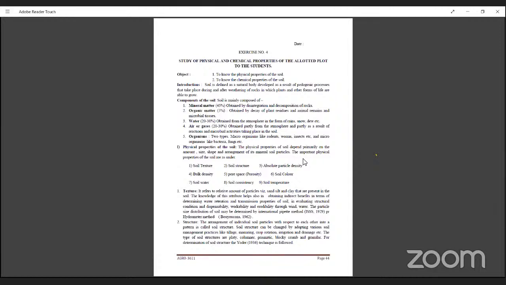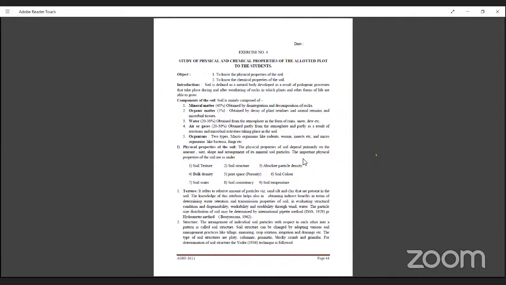The knowledge of this attribute also helps in obtaining indirect benefits in terms of determining water relations or water retention and transmission properties of soil, and in evaluating the structural condition, permeability, workability, and erodibility through wind and water. The particle size distribution of soil may be determined by the international pipette method given in 1900 or the Bouyoucos hydrometer method. Okay, what does texture mean?